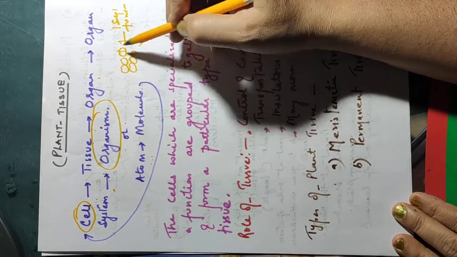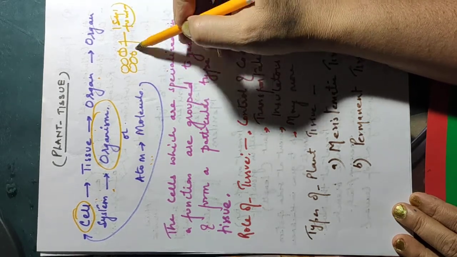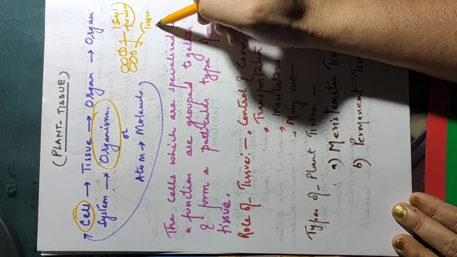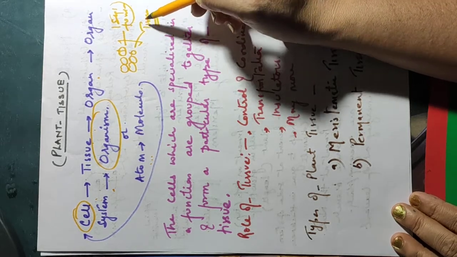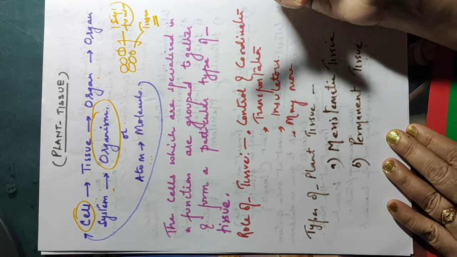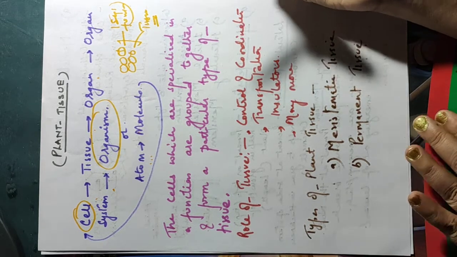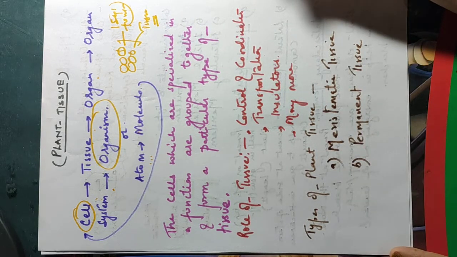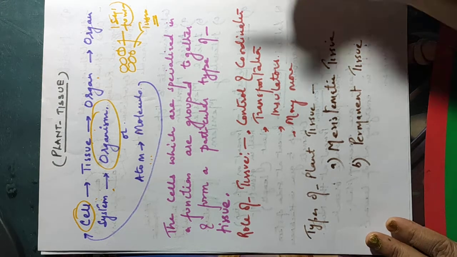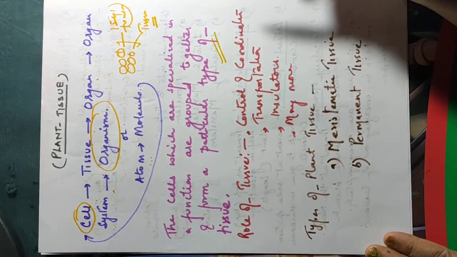When cells combine together to perform a single function, that is called a tissue. This is the easiest way to remember the definition of tissue. So you can say the cells which are specialized in a function are grouped together and form a particular type of tissue. This definition is written here.